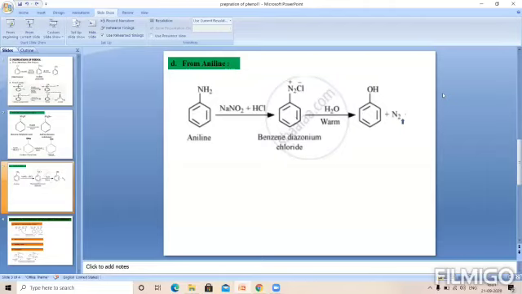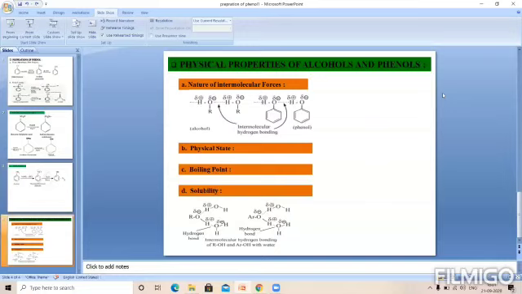After that, we are discussing the physical properties of alcohols and phenol. This is also an important part as far as your annual examination is concerned. We know that alcohol consists of an OH group, and in phenol the OH group is directly attached to the aromatic ring.